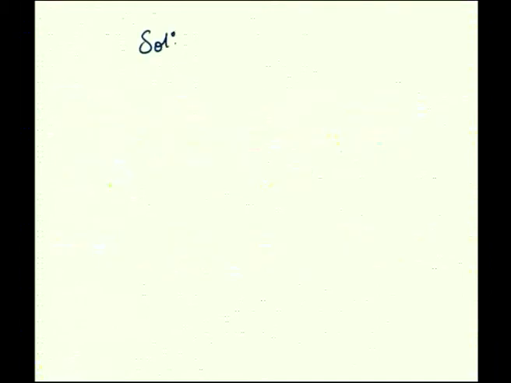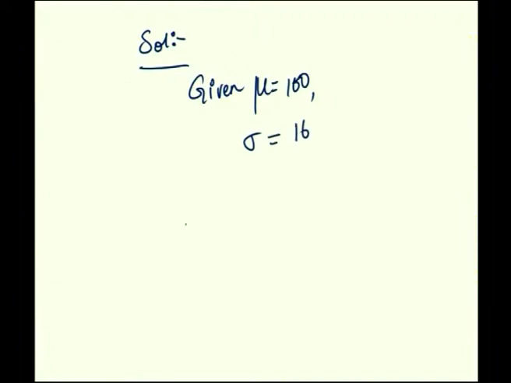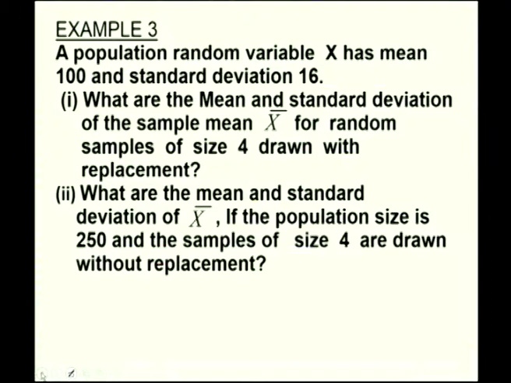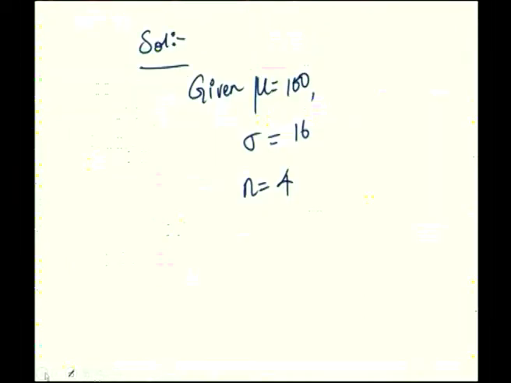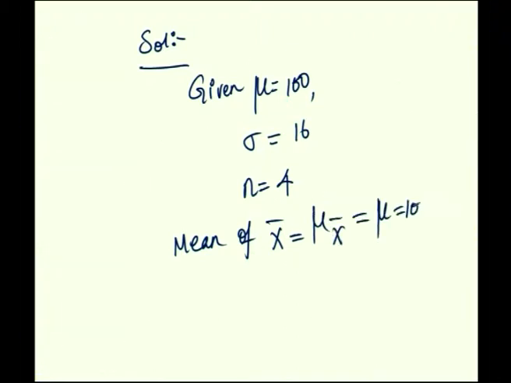So, we shall start the solution. First we shall write down what is given in the question. A population mean is given to be equal to 100 and the population standard deviation is given to be equal to 16 and sample size is given to be equal to 4. Okay. So, the first question is you are asked to find out the mean and standard deviation of a sample mean for sampling with replacement. Mean of sample mean x bar is mu x bar. According to the formula it is mu and therefore it is equal to 100.